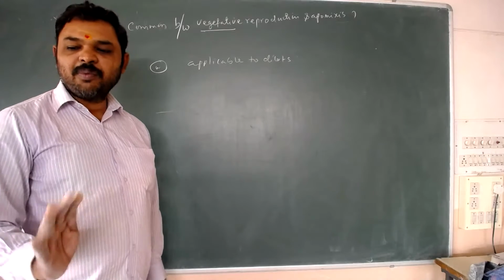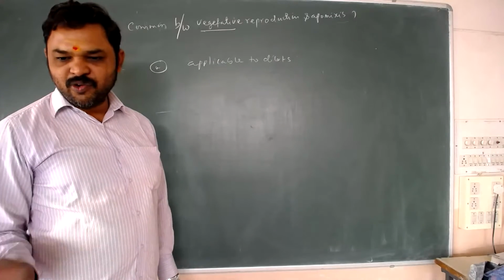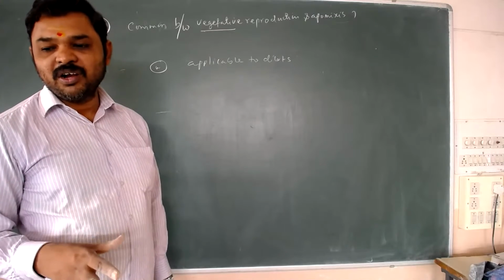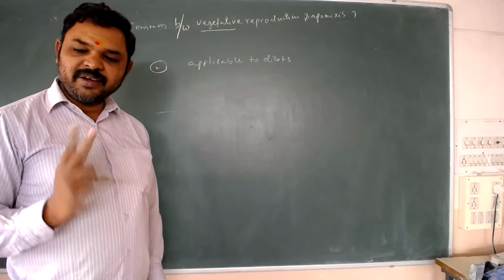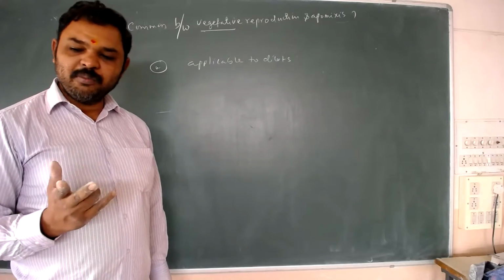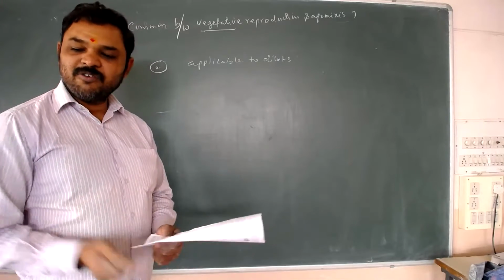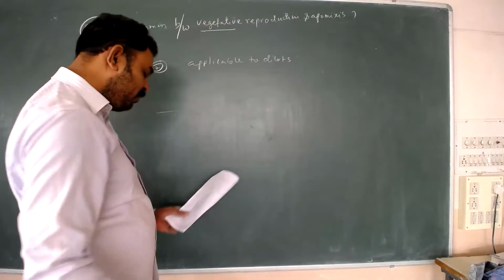Apomixis means the production of seed without fertilization. There is no fertilization, but seed is formed. Both occur in dicots and monocots, but the first option says only dicots, so it is wrong.